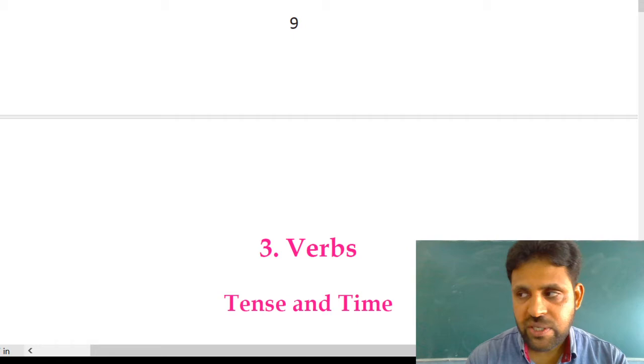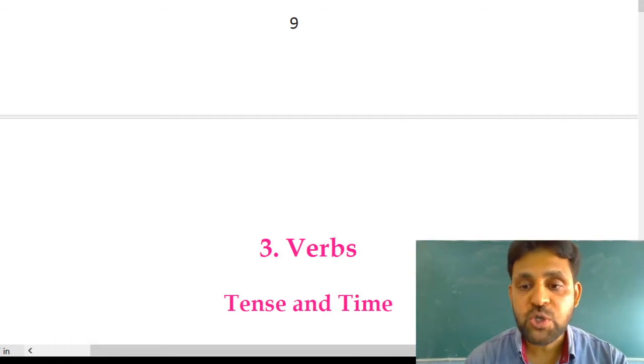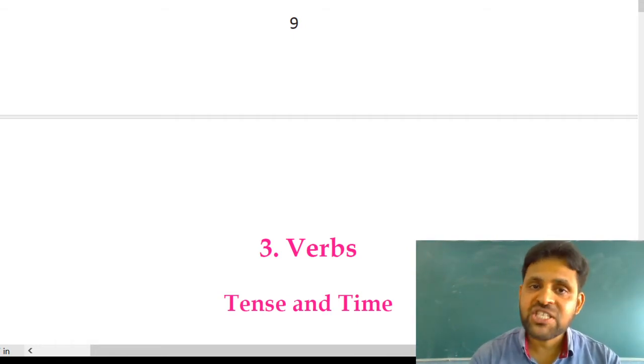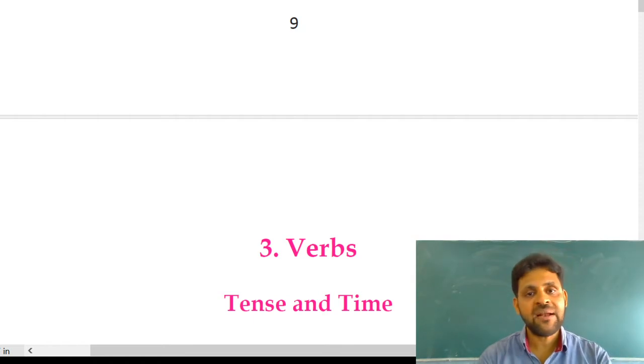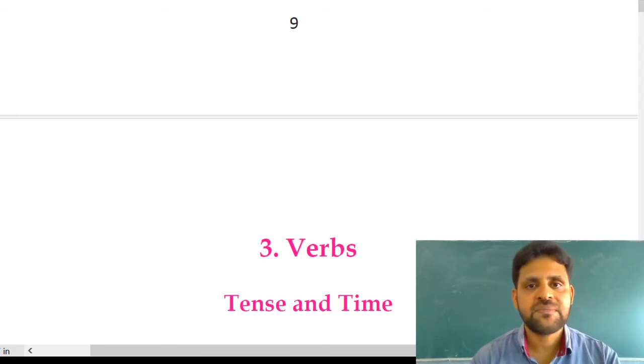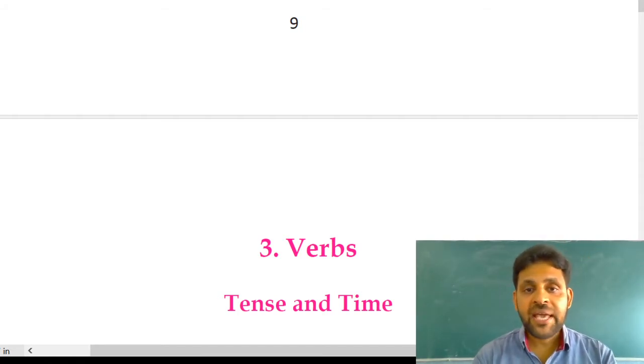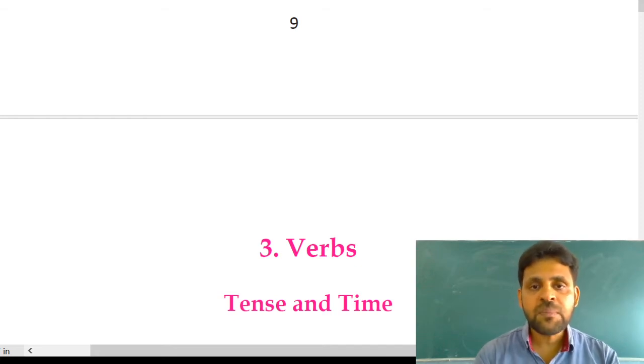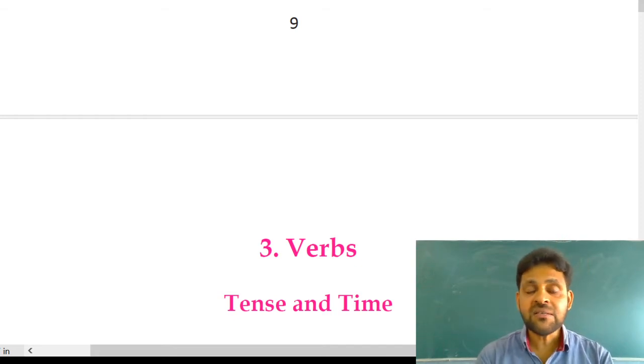Next we have the second category, that is past tense. Past tense is used when the verb shows that an action was already completed in the past, yesterday or this morning, or even ten years before. For example, he spoke well yesterday. See, the verb speak becomes spoke in the past tense.